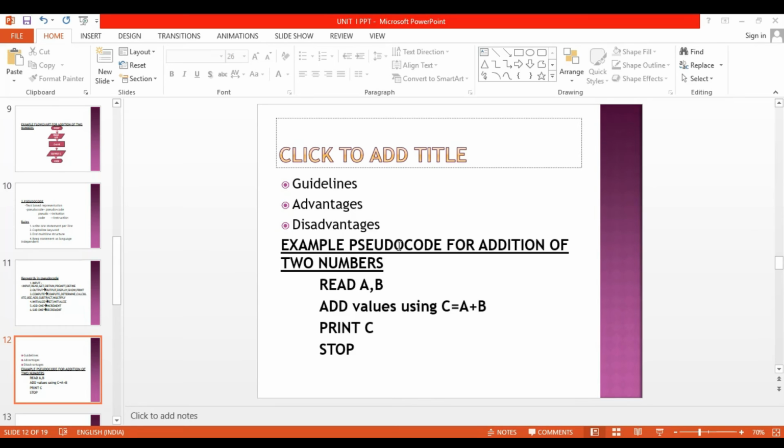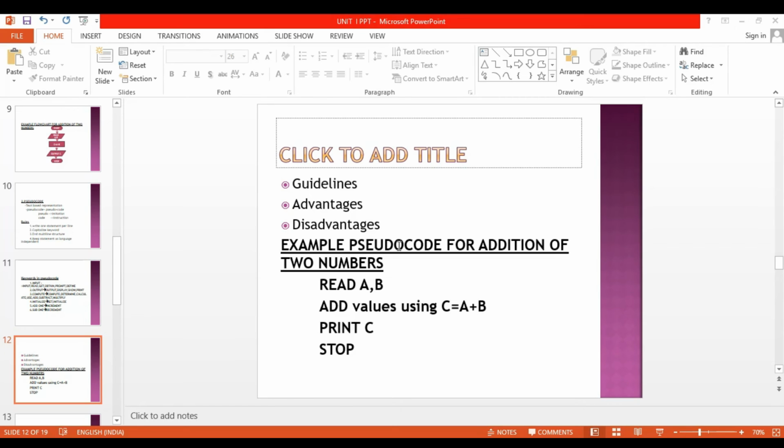Then disadvantages: it is not visual, because we do not get a picture of the design. But a flowchart is a pictorial representation, so the user can easily understand the flowchart. This pseudocode is not a visual one. Here we didn't use any standard format. It cannot be compiled and executed. These are some disadvantages of pseudocode.